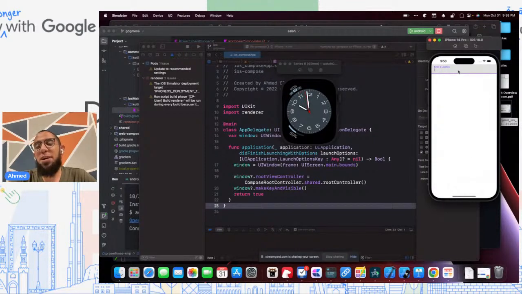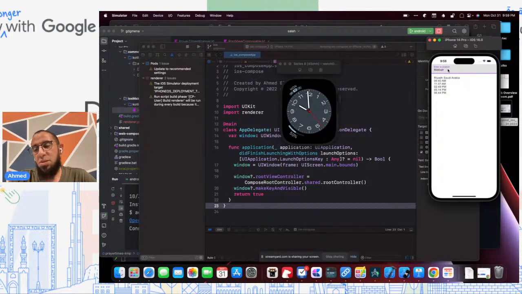You notice it looks very, very similar, if not identical, to the Android version, including the purple from the material design and so on. You can put in the city name and it's working. It's working here again as well, right?